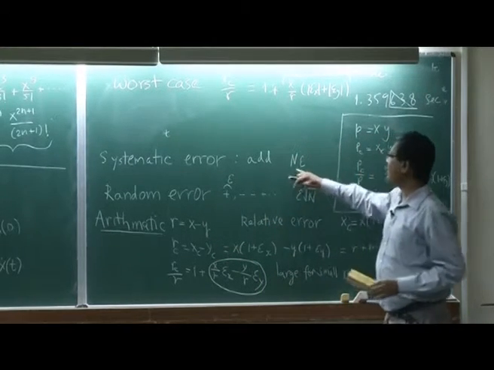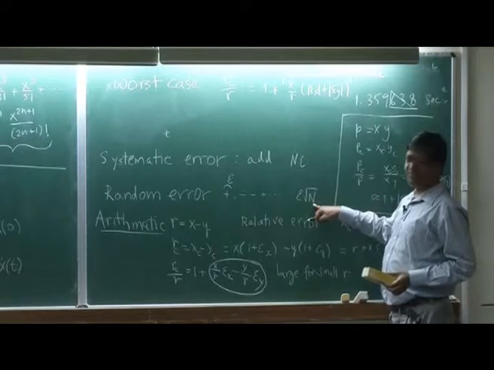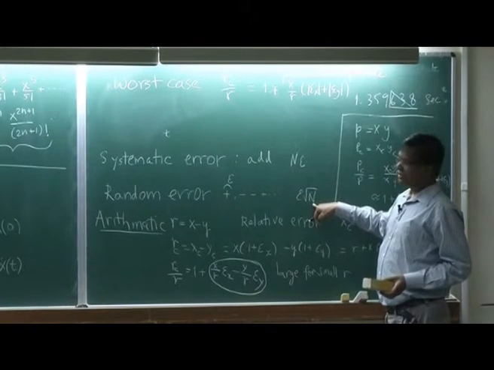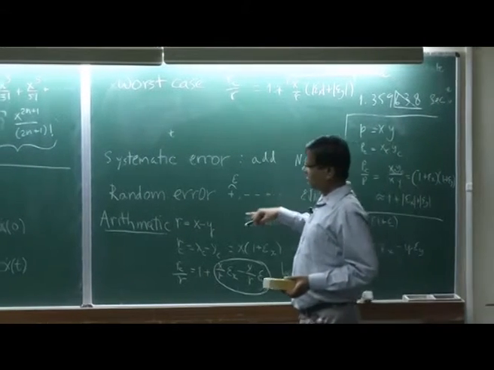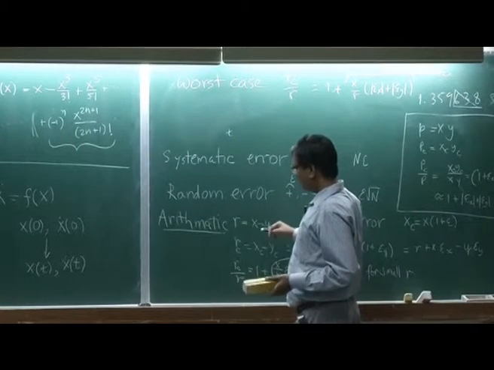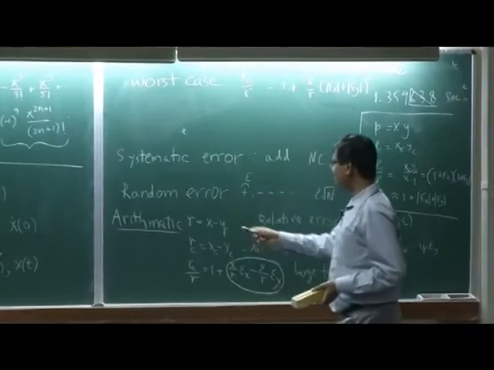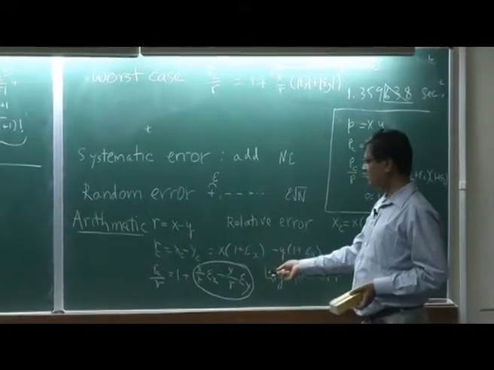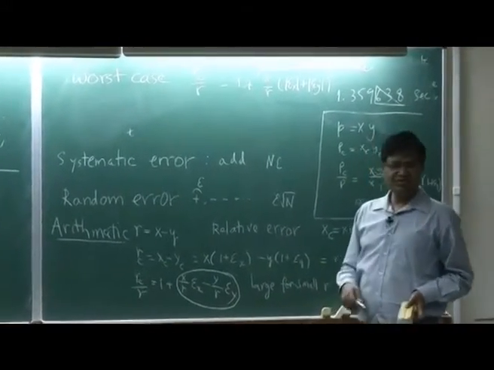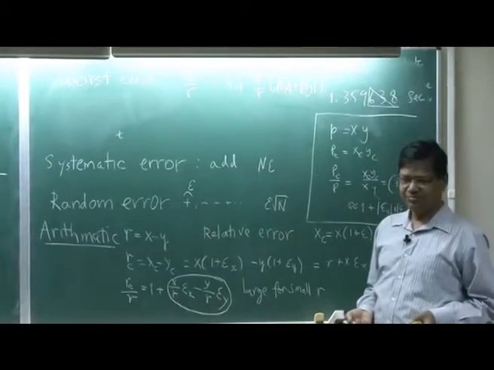So the error will be not n epsilon, but epsilon square root n. One example where error comes in is arithmetic. In subtraction, we estimate the error and find that it is most dangerous when the numbers are of the same order.